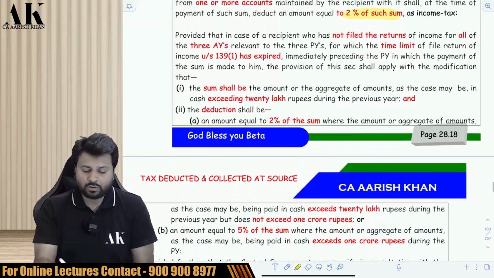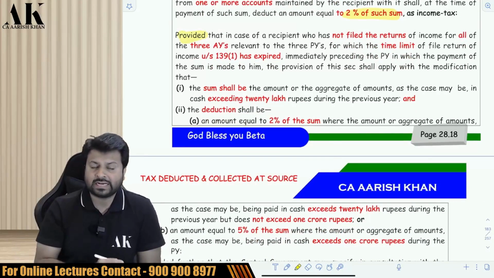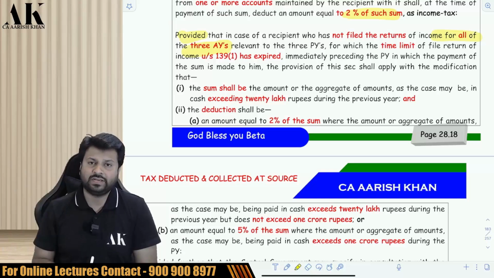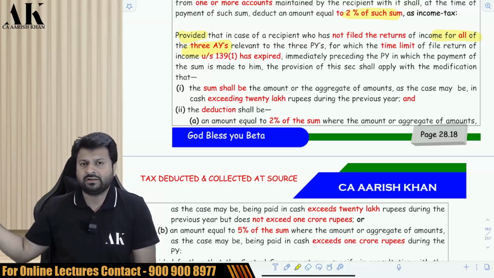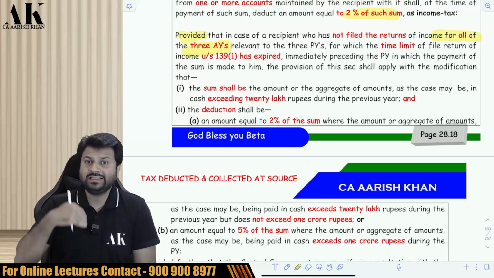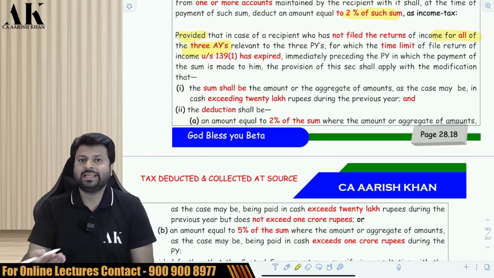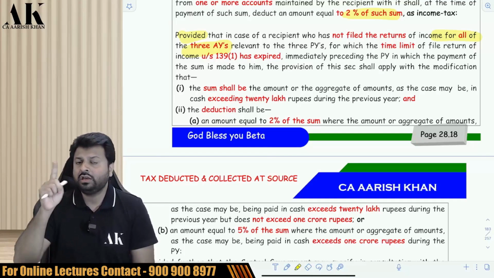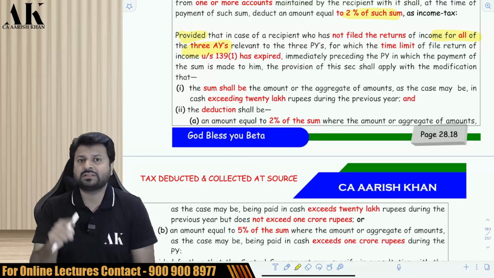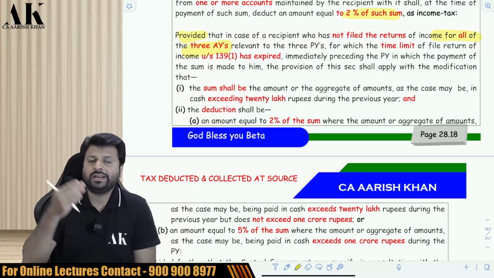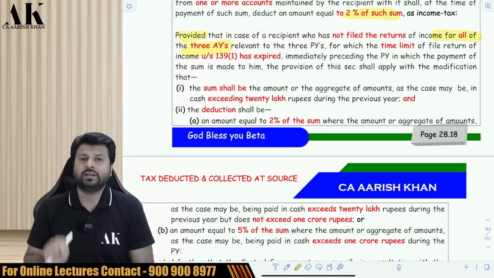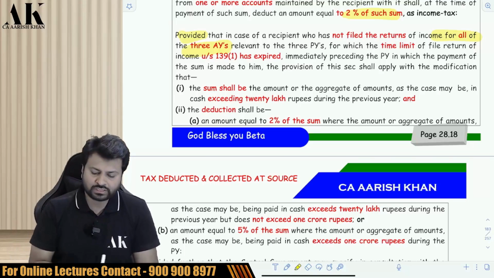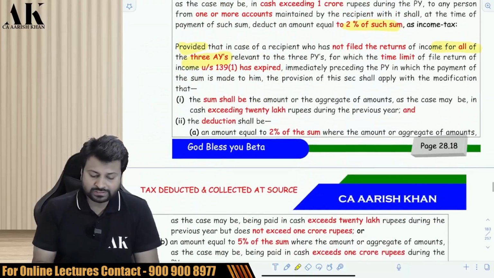Now, there is one proviso over here which says that if the other person, that is the account holder, has not filed the return for all the three preceding assessment years, then the TDS rate is slightly stricter. In that case, above 20 lakhs withdrawal, you have to deduct 2%, and above 1 crore withdrawal, you have to deduct 5%. It means if such a person withdraws 1.5 crore rupees, then from 20 lakhs to 1 crore, that is on 80 lakhs, 2% TDS will be deducted, and above 1 crore, it will be 5% TDS. Okay. This is given in this proviso.